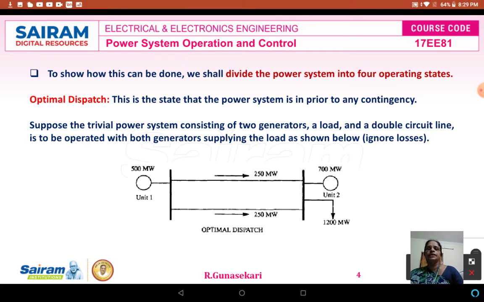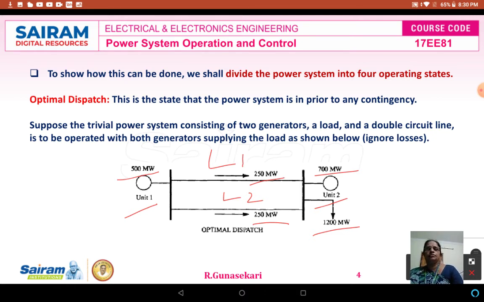Now you see the circuit diagram. This is unit 1, the generating capacity is 500 megawatt. This is unit 2, the generating capacity is 700 megawatt. The total load is 1200 megawatt. This is our maximum demand. Here there are 2 lines. This is transmission line 1, which carries 250 megawatt. Transmission line 2 also carries 250 megawatt. Like that we have to design transmission lines 1 and 2.